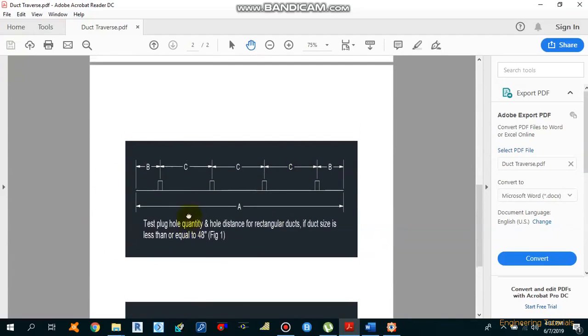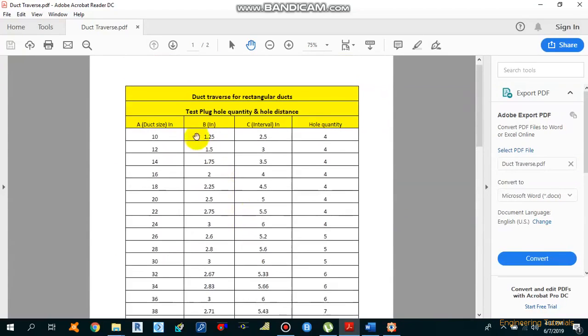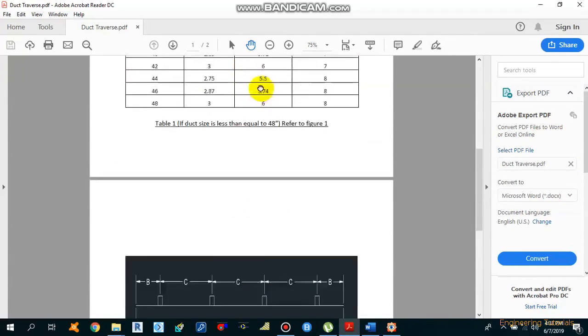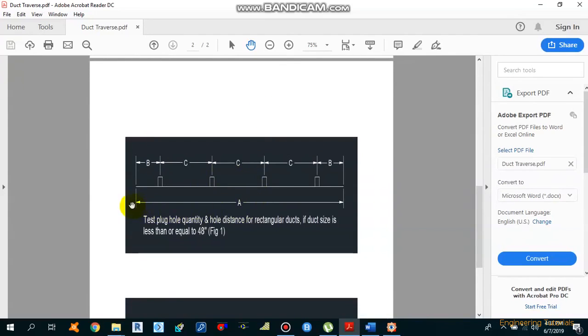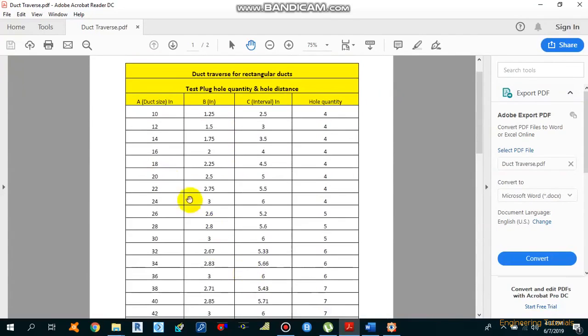This is figure 1, and the intervals which I have explained above, that is B and C, you can check from here in this figure. This is the dimension of the duct represented as A. If we have a 10 inch duct size, then A will be 10 inches. Then we need to check how much is the interval B and interval C, and how many holes are required for duct traverse. 4 holes are required, and B is 1.25 and C is 2.5.